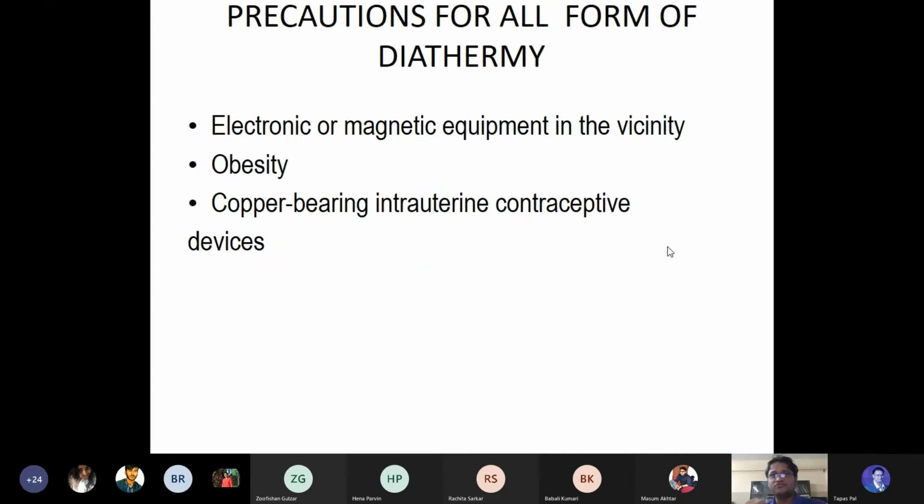Now, that's a very important thing. What precautions are we supposed to take? Electronic and magnetic equipment in the vicinity. This means whenever we are using any type of SWD in that particular region, there should not be any other electromagnetic instruments, because SWD or any type of PSWD or MWD produces its own electromagnetic field in that particular region.